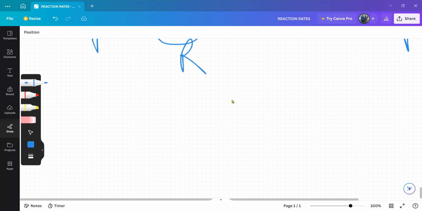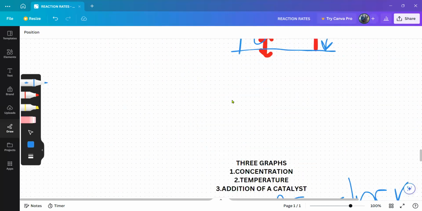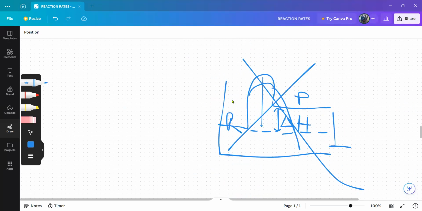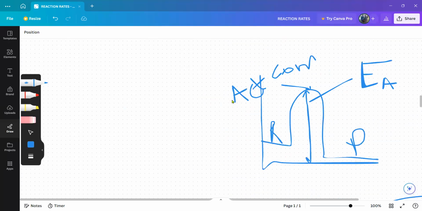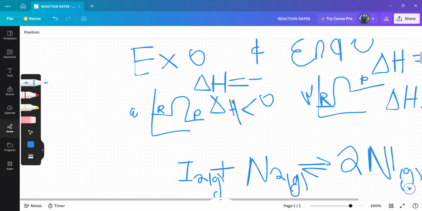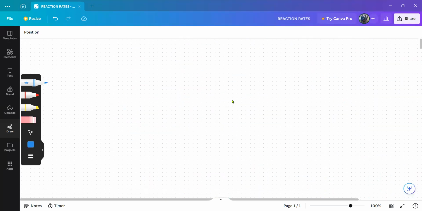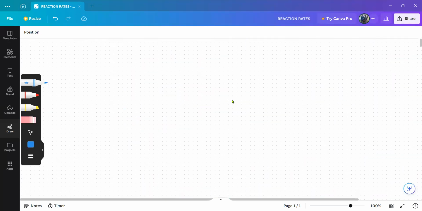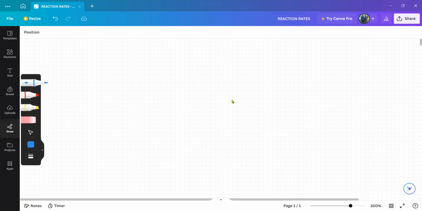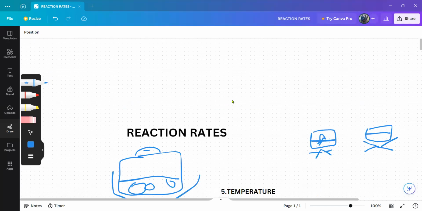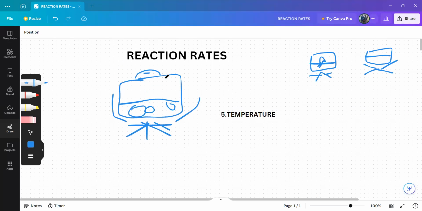And I think this is the end of our session for the reaction rate. I've just touched the few important aspects. Then after that, we'll look into questions pertaining to reaction rates only. We'll do questions based on reaction rates only for now. Then when we move to chemical equilibrium, I'll firstly introduce chemical equilibrium, then we do questions based on chemical equilibrium.